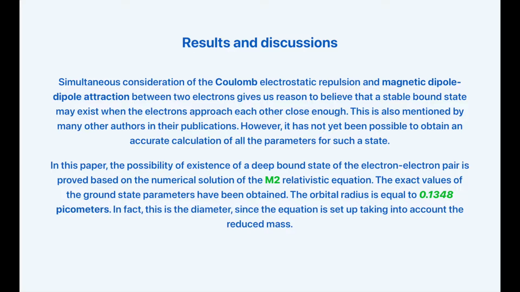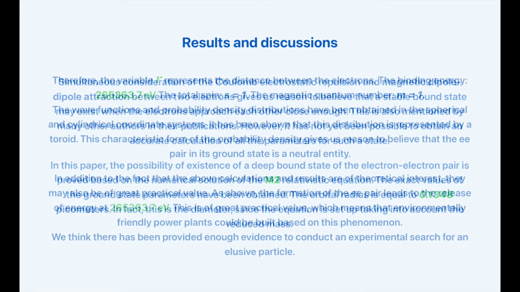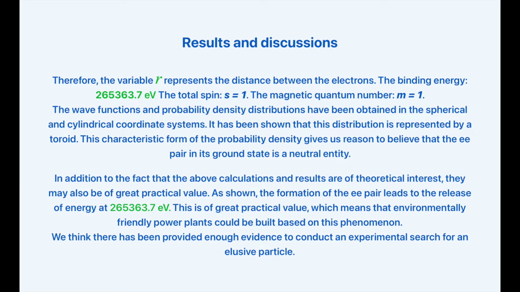The orbital radius is equal to 0.1348 picometers. In fact, this is the diameter, since the equation is set up taking into account the reduced mass. Therefore, the variable r represents the distance between the electrons. The binding energy equals 265,363.7 electron volts, whereas the total spin and the magnetic quantum number equal 1.